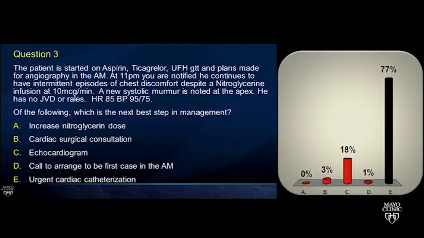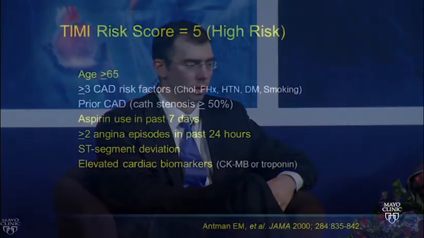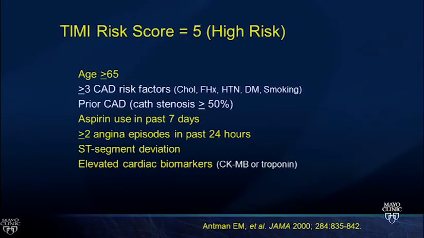Okay. So, Peter, you want to go through the next few slides for us and explain what your thought process was here? Yeah, so I think this is a guy we were trying to describe as a high-risk non-STEMI. He's clearly got ischemic changes in the ECG. He's got a positive biomarker. Go to the next slide. I've got a couple of explanatory slides here. So I've highlighted where his TIMI risk score items are positive. He's got a TIMI risk score of 5, which is high risk.